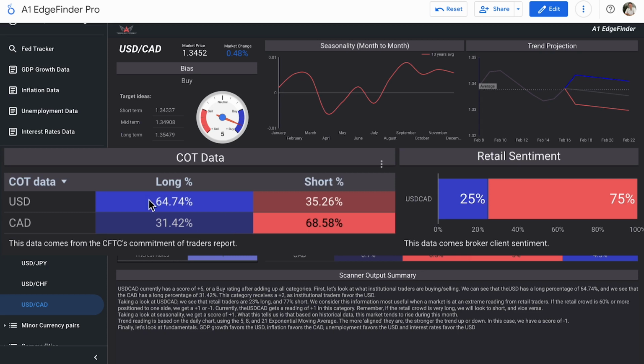So institutional traders favored long on the US dollar, favored short on the Canadian dollar. Retail traders are 75% short, 25% long on USD CAD as a whole. So retail traders pretty heavily favored on the short side there.